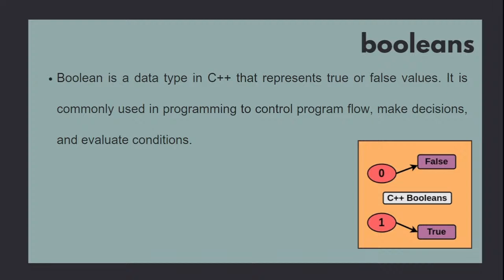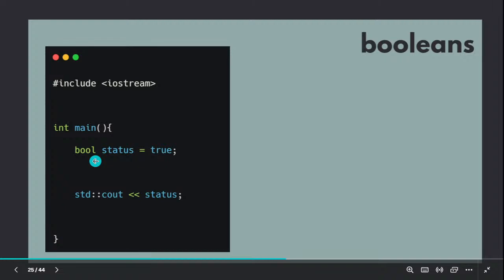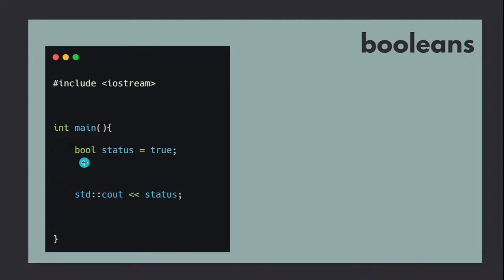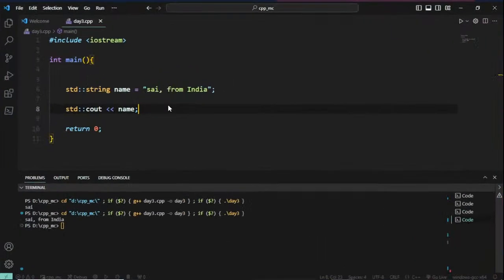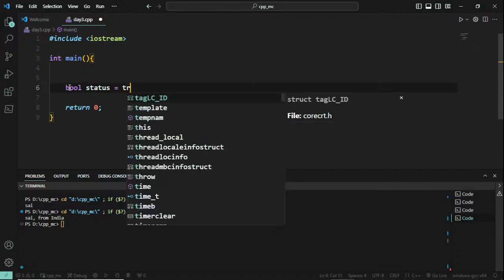You have to remember this, and you can declare bool, which is for boolean, and then any variable where you can type true or false. Let us clear this and go with bool status. I can store it as true.